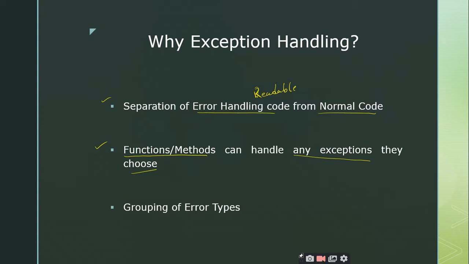And similarly, the last one is grouping of error types. So you can group the errors based upon the type of errors you get, right? For example, you can group all the integer type exceptions into one group and all the floating type exceptions into another group. Like that, there is a possibility to group the errors, but if this exception handling mechanism is not there, you cannot even separate the error handling code from the normal code, right? So the grouping of error types is one of the premier reasons why we go for exception handling. Is it clear?